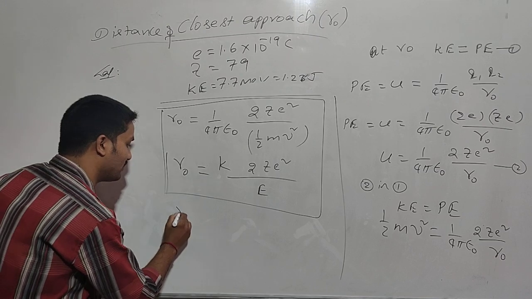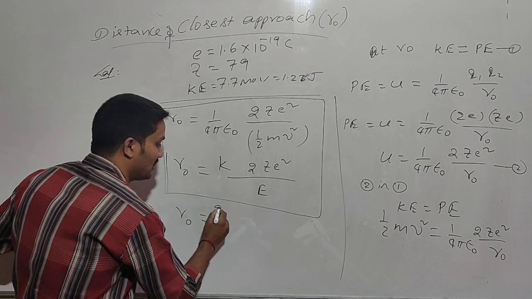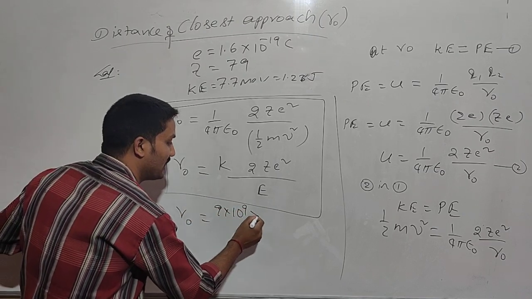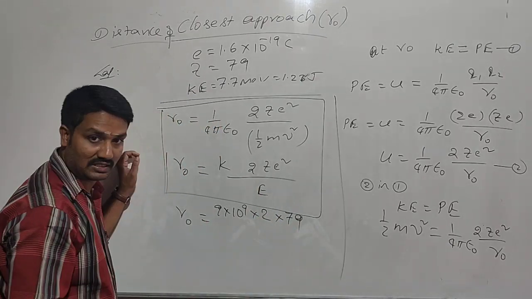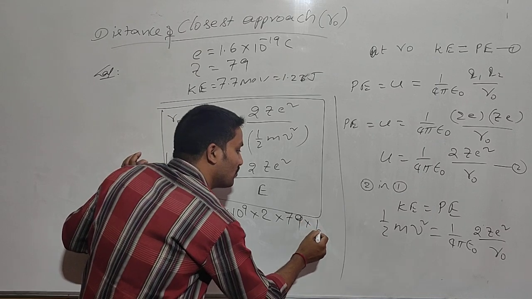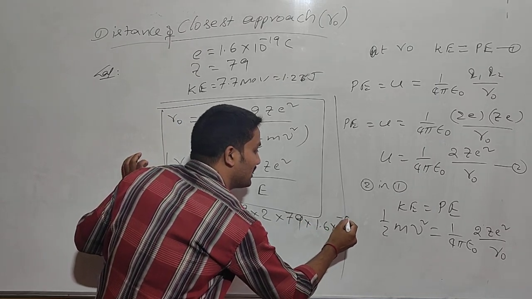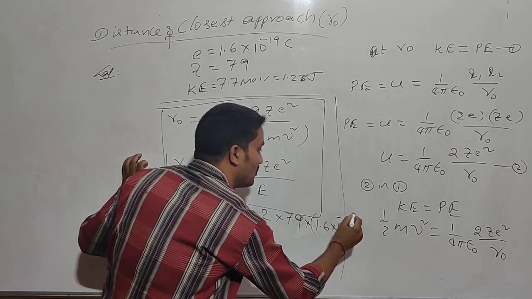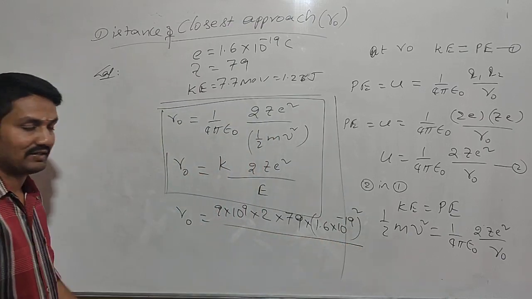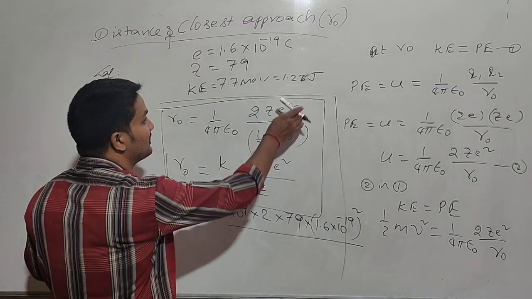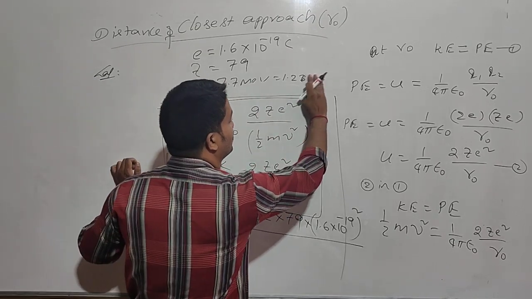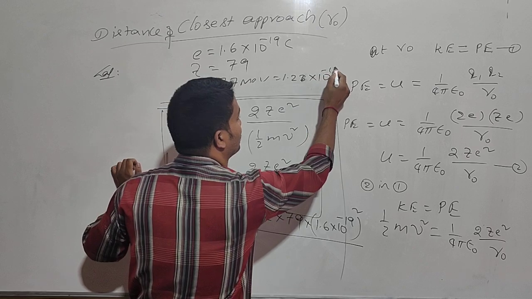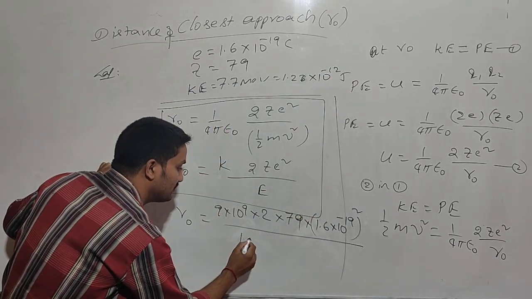If you substitute these values, R naught is equal to 9 into 10 power 9 into 2 into 79 into 1.6 into 10 power minus 19, whole square, whole divided by E. E is 1.23 into 10 power minus 12 joules.